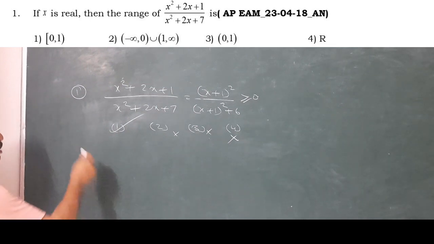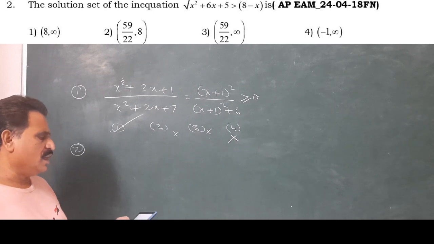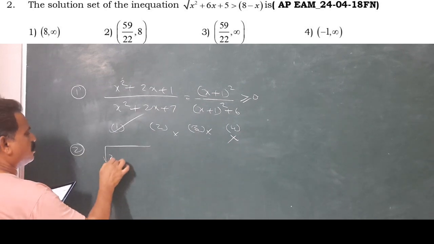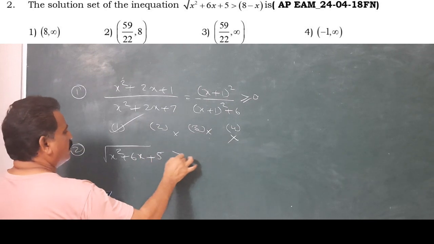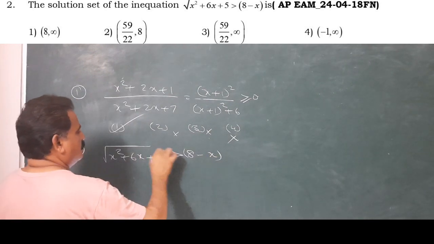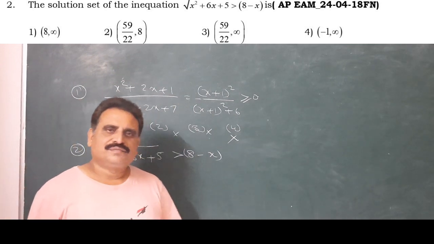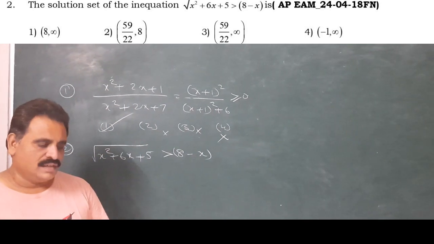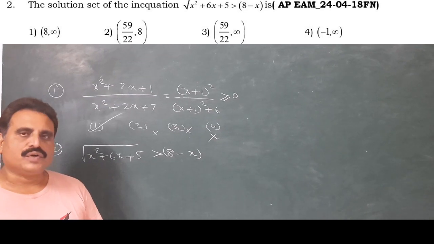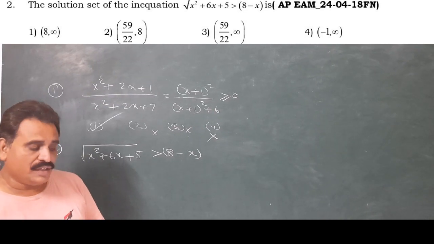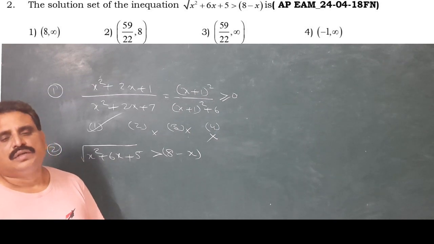Next, question number 2. That is, the solution set of the equation root of (x square plus 6x plus 5) is greater than 8 minus x. Now, observe the options. First one is 8 to infinity. Second one is 59 by 22 to infinity. Third one is 8 up to infinity. Fourth one is minus 1 to infinity.